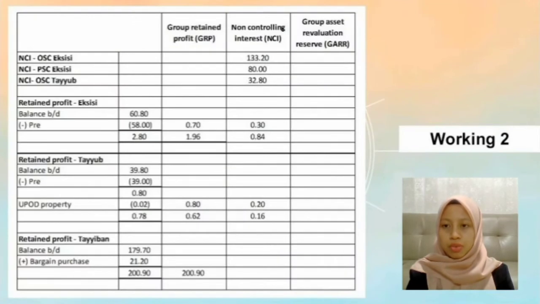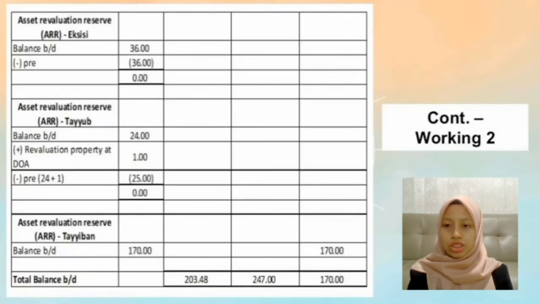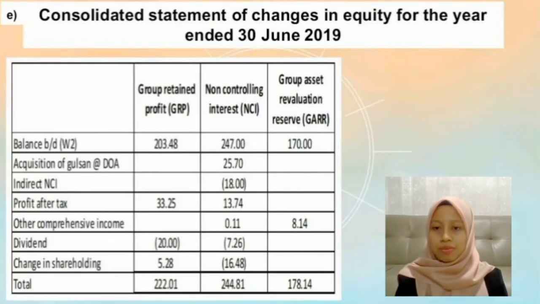Balance brought forward of group retained profit amounted to RM 203.48 million, which comes from balance brought forward of Tayyiban and holding portion in Tayyub and XCC. For NCI, it amounted to RM 247 million. Balance brought forward of NCI only includes the calculation of NCI portion in retained profit of XCC and Tayyub since Gulsan is acquired earlier than the reporting date. So there is no NCI portion in balance brought forward of XCC. The NCI then will be added with NCI value during acquisition of Gulsan at the date of acquisition.